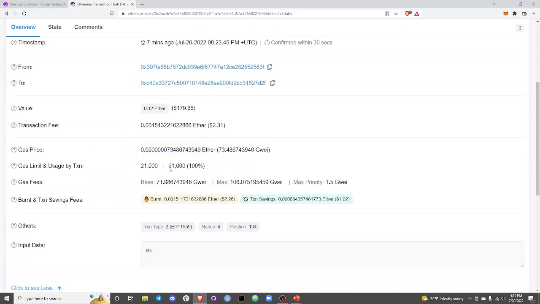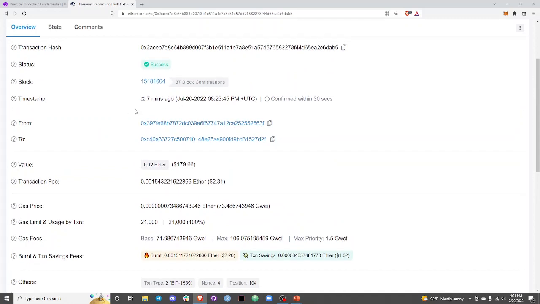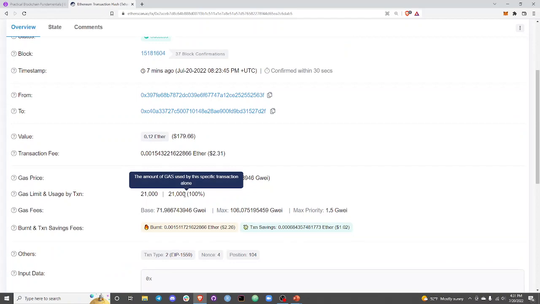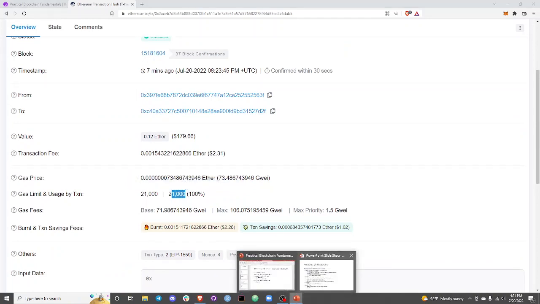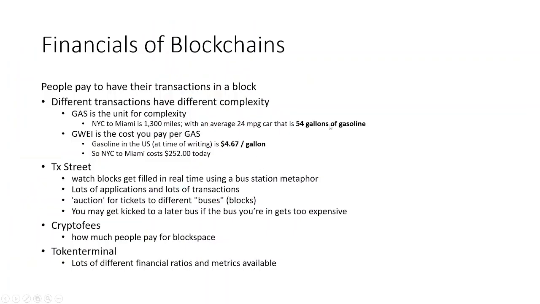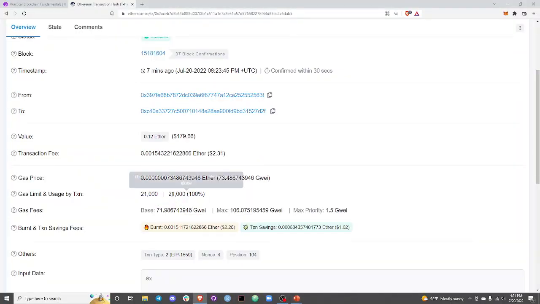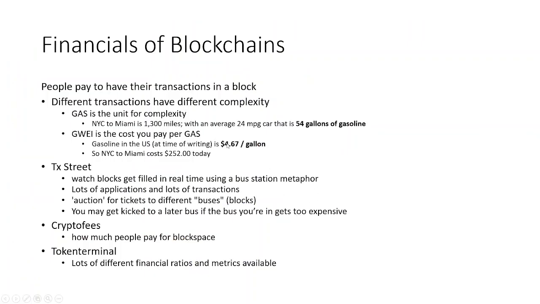Now, 21,000 gas is an important number. Simple transfers, this is very simple. From this person to this person, this amount of ETH. That's 21,000 gas. If you go back to what we were just saying, here's 54 gallons of gasoline. This is 21,000 gas. If I paid $4.67 a gallon to go from New York to Miami, it would cost me $250.